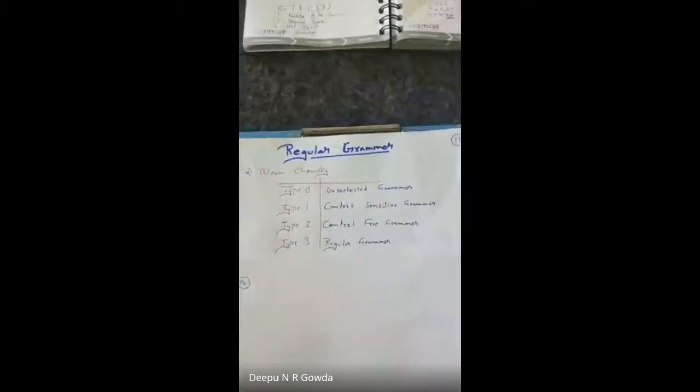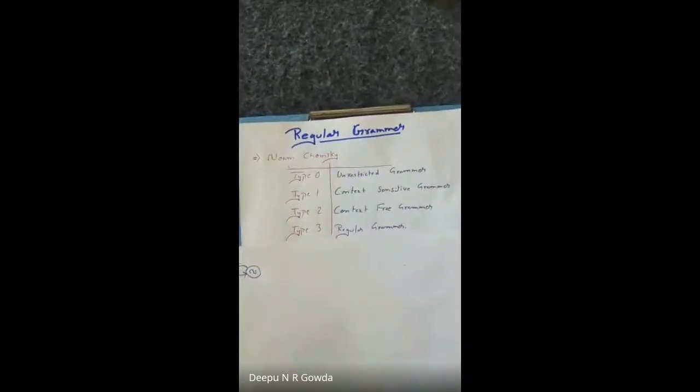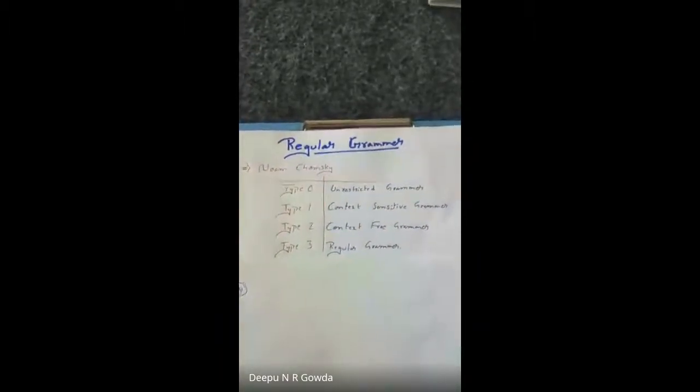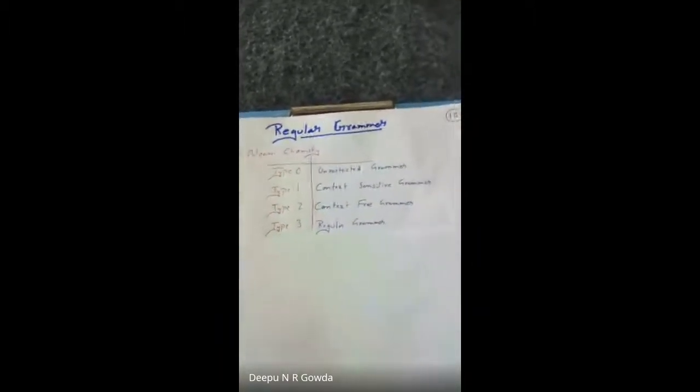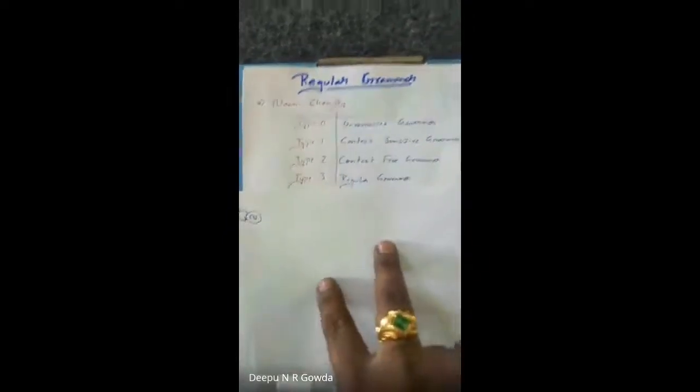As the name says, it is a grammar. A grammar is a simple thing, where I'll be writing somewhat in an English way. That's what a grammar is. The same thing here: we'll be writing something with respect to regular grammar. What that something is, I'll tell you in detail in this class.